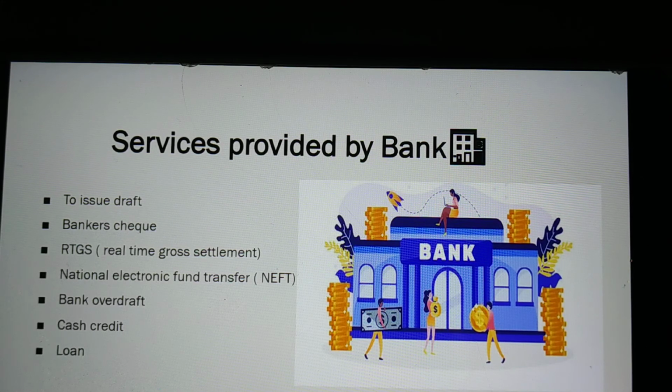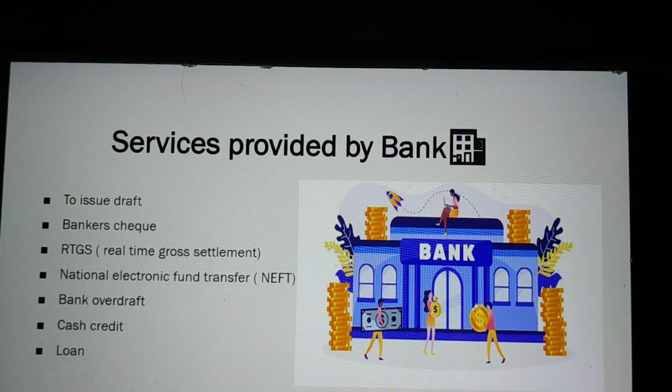Bank overdraft. When the facility to withdraw more money than the credit balance of one's account is given against security, it is called a bank overdraft. Interest has to be paid only on the overdraft amount used, though the maximum amount sanctioned for the overdraft may be more. Cash credit. The loan provided by the bank to the businessman for the growth and development of business, considering the stock and collection of money, is called cash credit. In this kind of loan, the stock of goods remains under the hypothecation of the bank. The rate of interest is paid by the business unit according to the amount and the time used for the loan, as decided earlier.